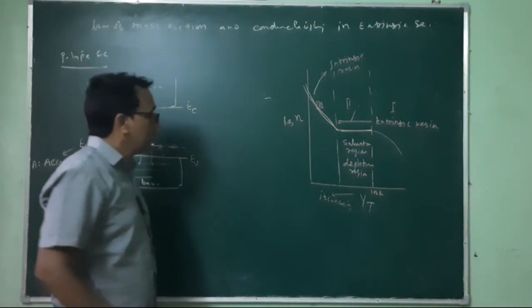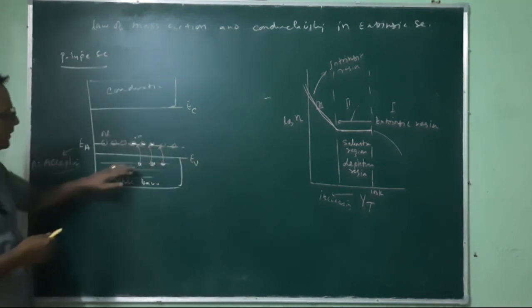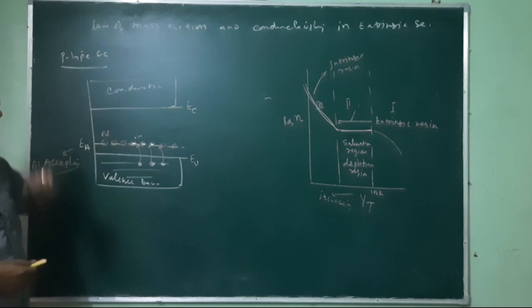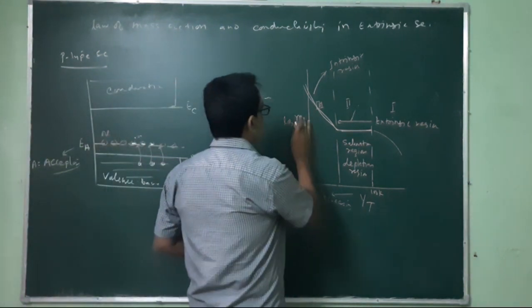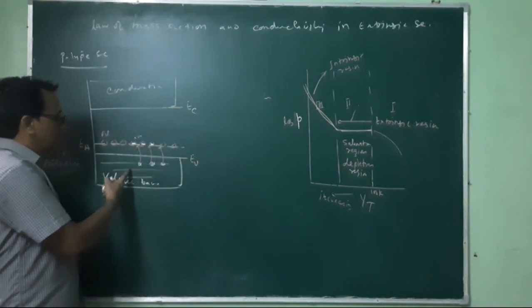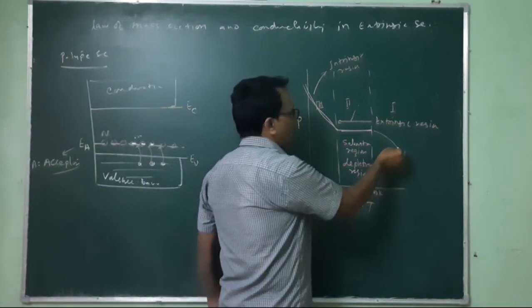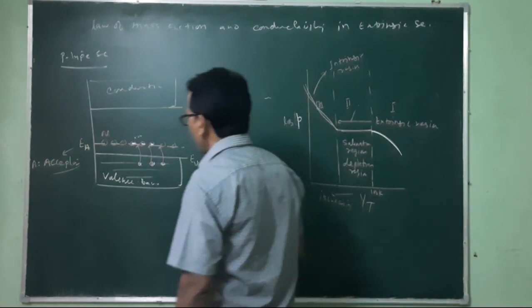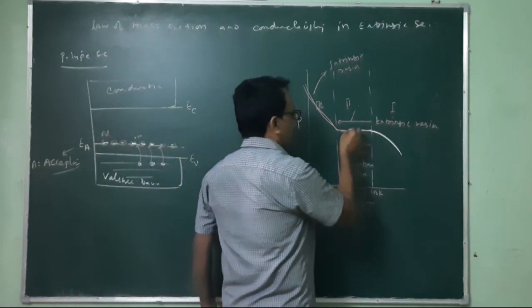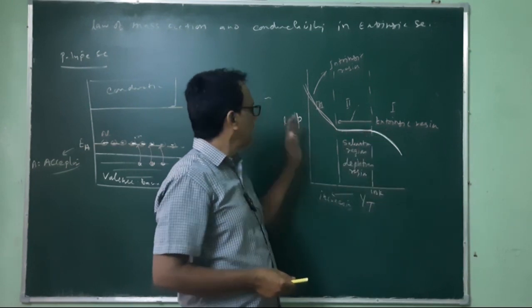So the behavior is the same. Initially the holes are created here. Holes are created because of the absence of electrons, as electrons are transferred from the valence band to these atoms, creating aluminium ions. This is for the number of holes, log P. As temperature increases, the number of electrons jumping to this level increases, and this is a similar curve. After a certain initial time almost all atoms get ionized, and this saturation region is created, where the number of holes is here and log P is there.